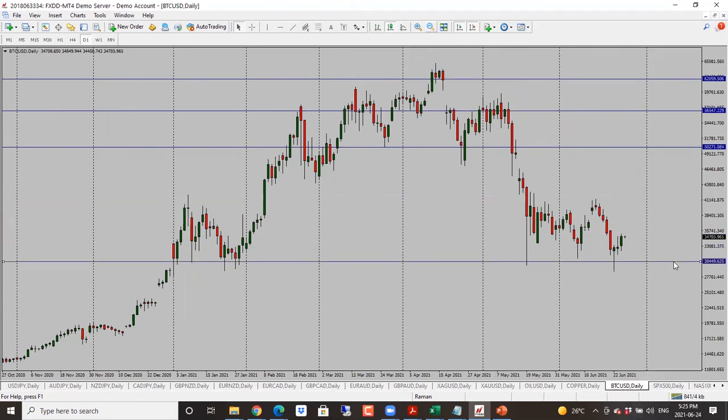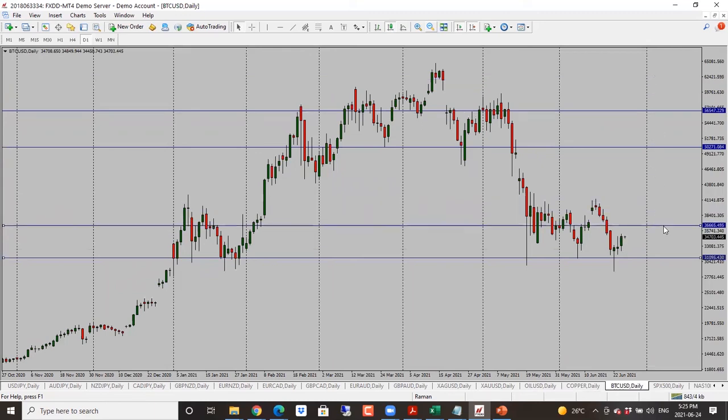Bitcoin here, Bitcoin back into that range once again. We do have a bullish candle close with this one, so we could expect a further move higher. 36,000 is the first target, and then we're looking at 37,000 essentially. So neutral to bullish bias.